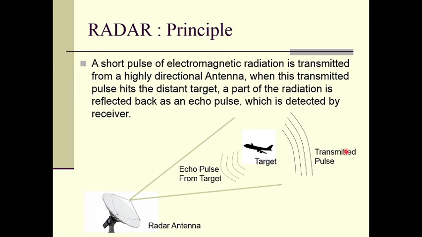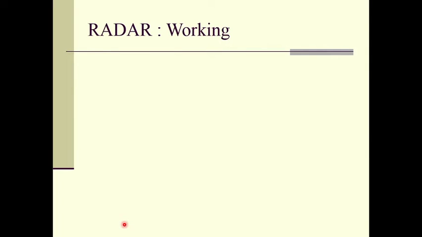So this is the transmitted pulse, and when it hits the target, the part of the radiation that is reflected back is called the echo pulse, right? That echo pulse, the reflected wave from the target, will be received again by the radar, and the radar receiver will detect it and analyze the two signals, and from that we can determine the exact location and the speed of the distant target.